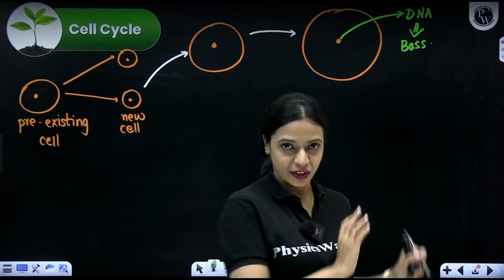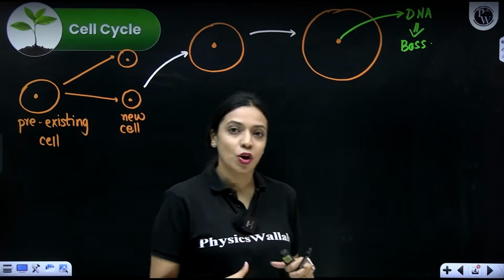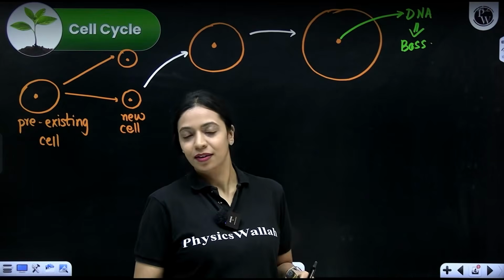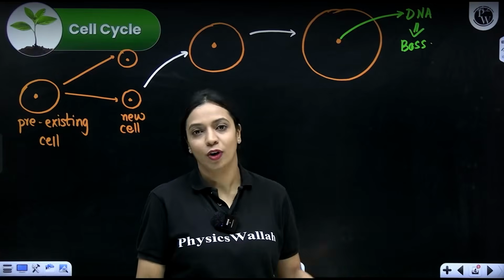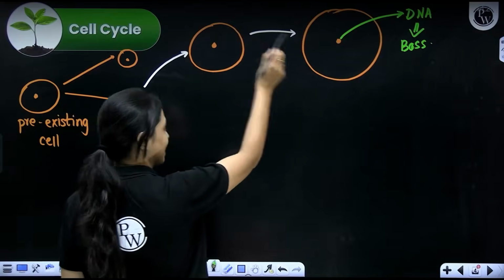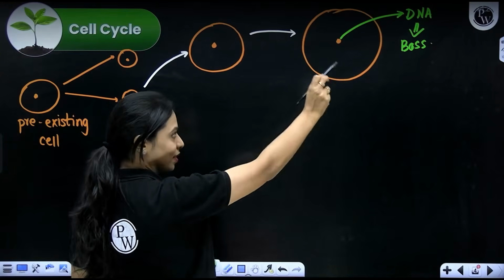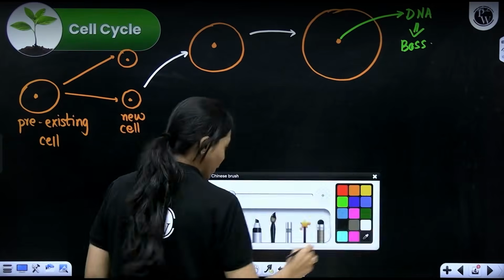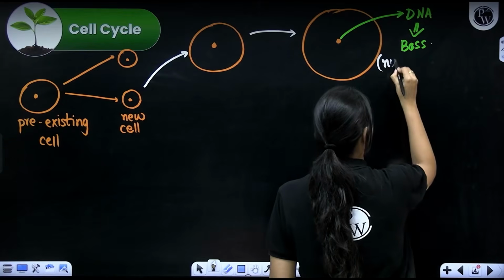That is what happens even over here. The nucleus is given a job that it cannot take. It is too much for the nucleus to handle. Beyond that, the cell cannot grow. So basically when we say the cell has increased in size, cytoplasmic volume has increased, but the nuclear content remains the same, DNA content remains the same, we say that the